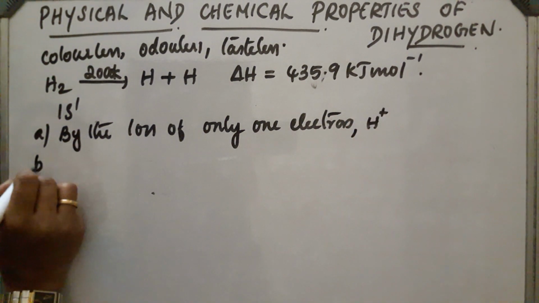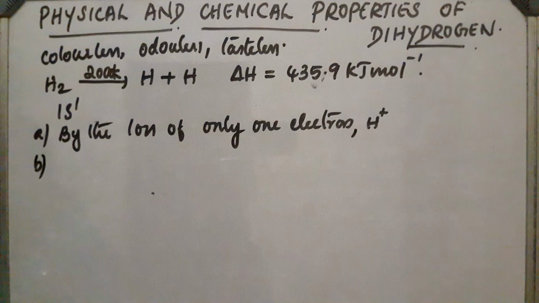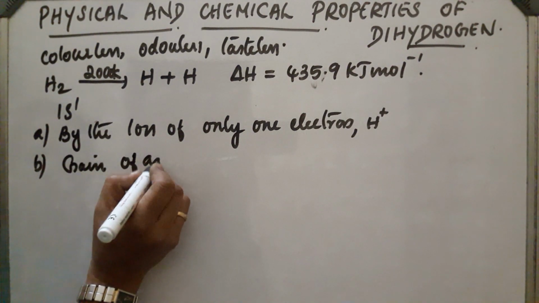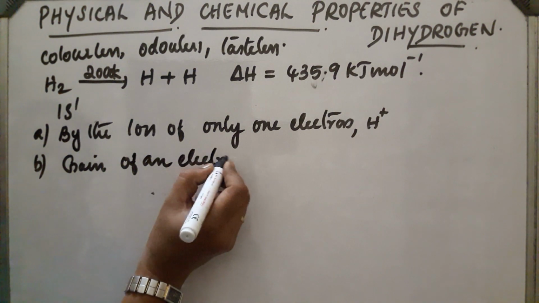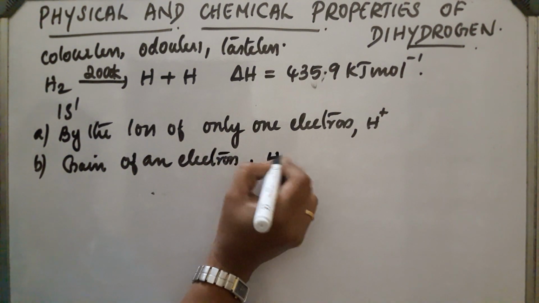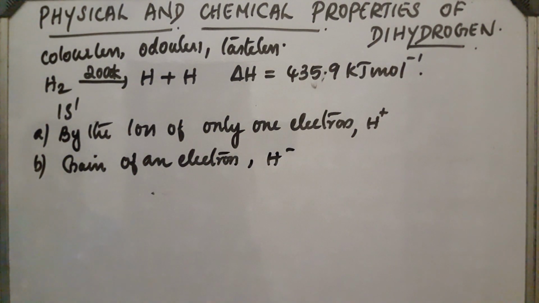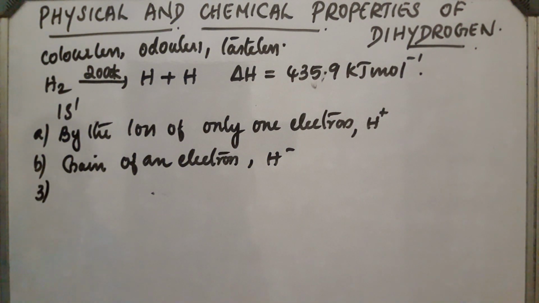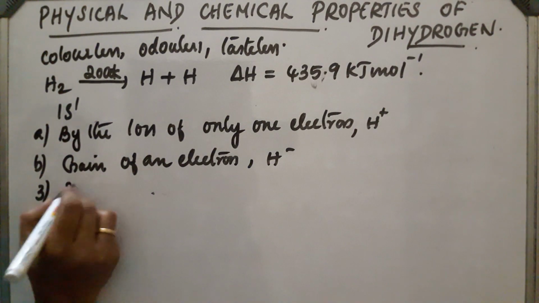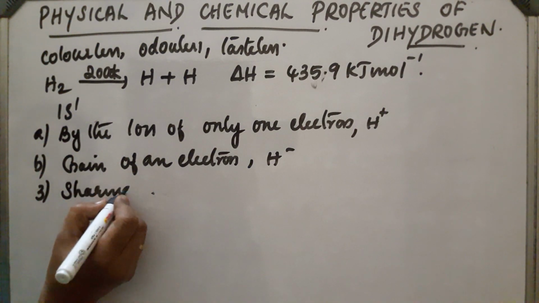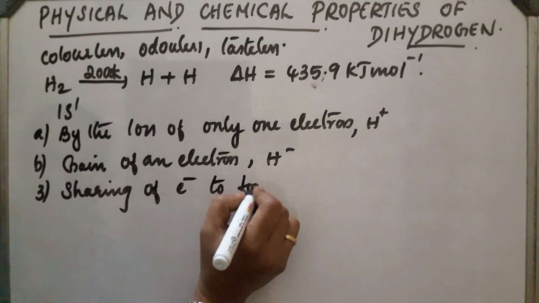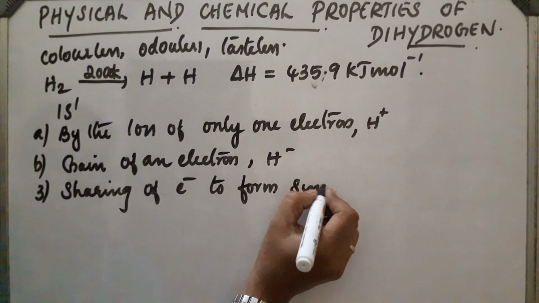Second way is gain of an electron and form H minus. The third one is by the sharing of electron to form a single covalent bond.